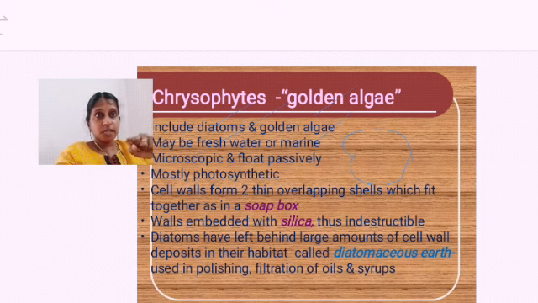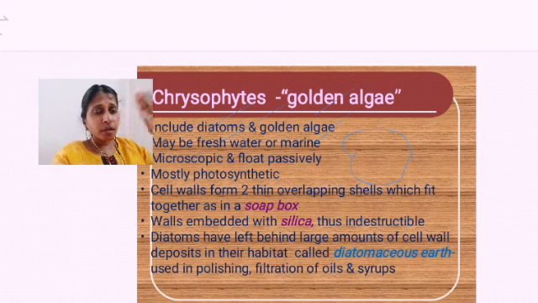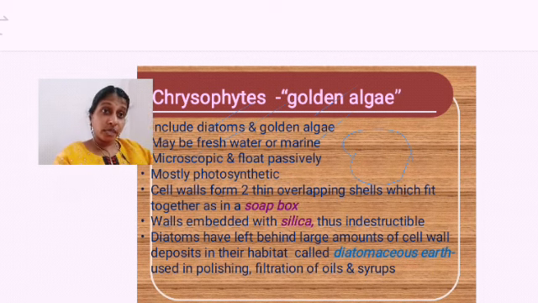We are taking that part of the dead diatoms, and we are using it for various purposes. We are using it for polishing some things, like scrubbers, and stone pieces which you polish. It is also used for filtration of oils, as filters. Diatoms can be used as filters, so filtering substances. It can act as filters for making different types of syrups. We are using this diatomaceous earth, okay.